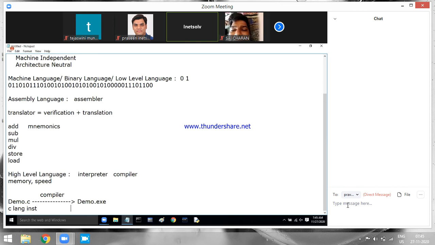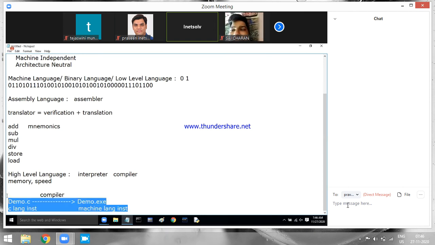Who will generate that file? Compiler. If they are valid, the compiler generates the .exe file, which will contain machine language instructions. This is what is going to happen in C language.